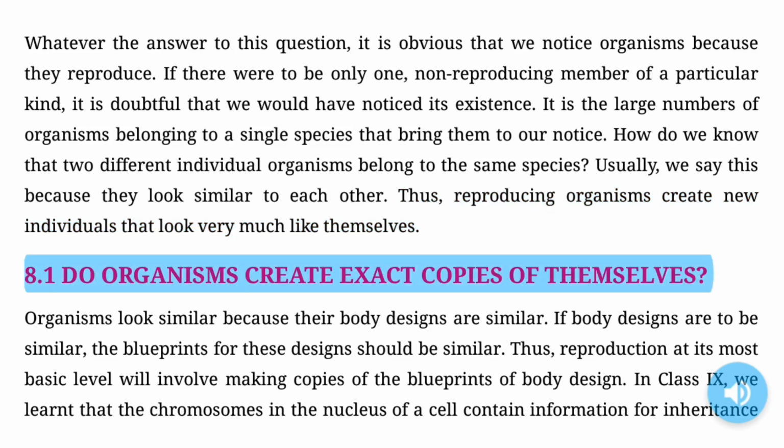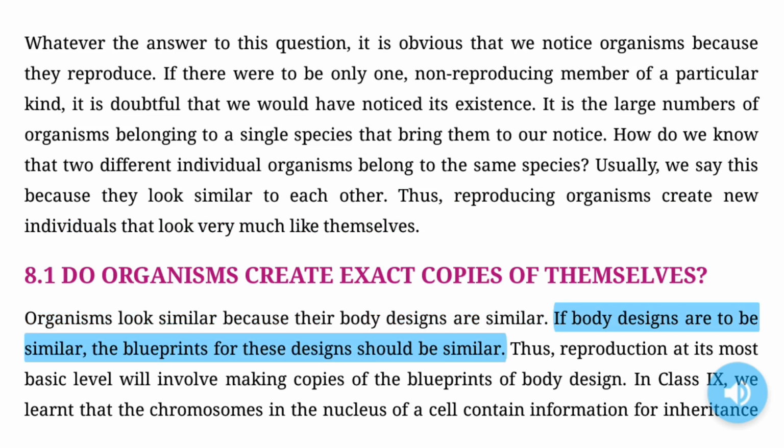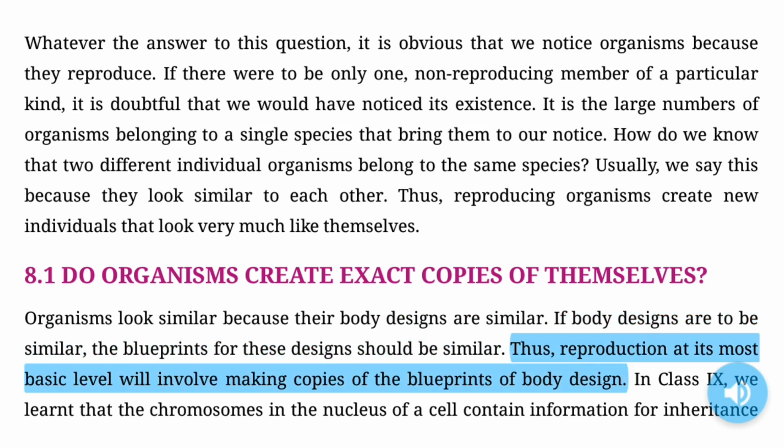8.1 Do organisms create exact copies of themselves? Organisms look similar because their body designs are similar. If body designs are to be similar, the blueprints for these designs should be similar. Thus, reproduction at its most basic level will involve making copies of the blueprints of body design.